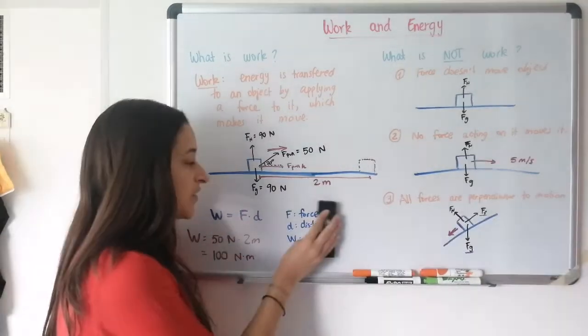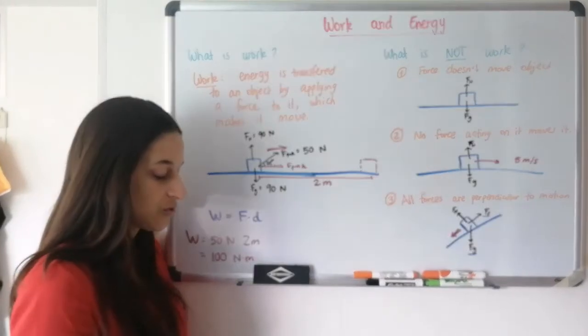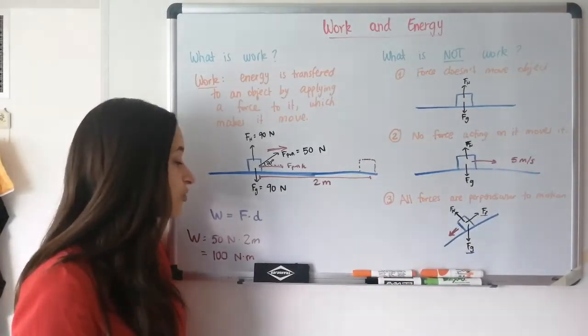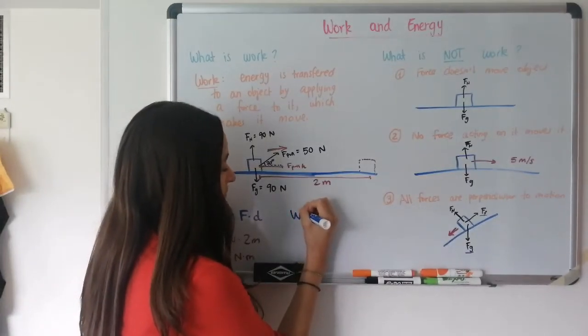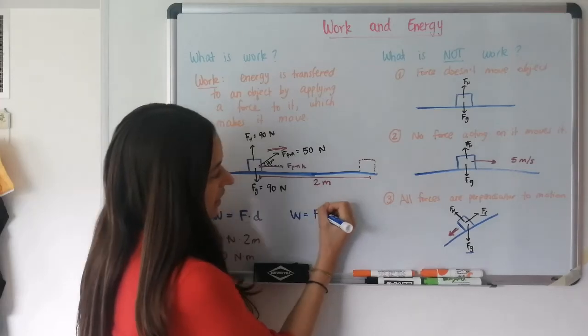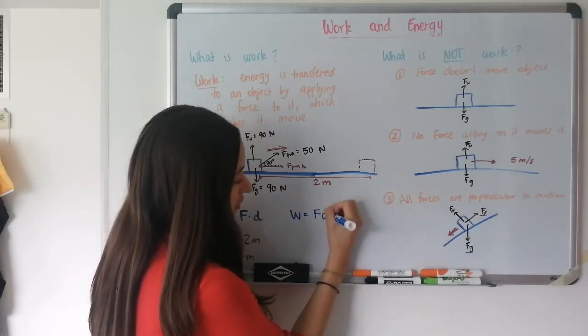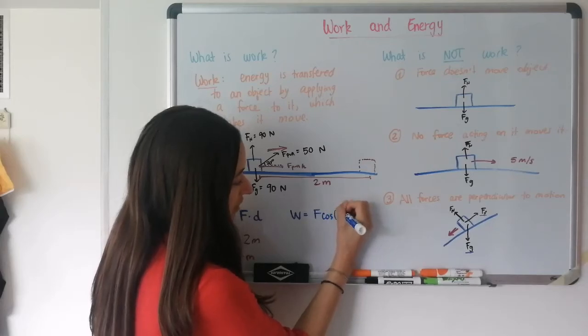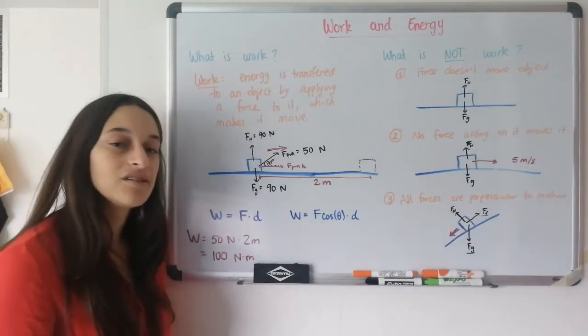In that case, we need to use cosine. The horizontal component is cosine. I hope you remember that. So our equation now is going to be that work is F pull times cosine of theta. So F cos theta times the distance.